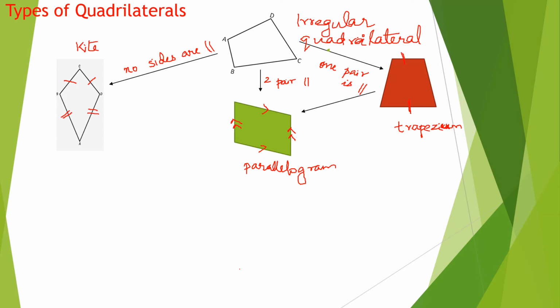All parallelograms are trapeziums, but all trapeziums are not parallelograms. Why? Because in a trapezium only one pair is parallel. If it has to be a parallelogram, the other pair of the trapezium also has to become parallel. Only then it becomes a parallelogram. Clear? Have you understood that? Now we are going to talk about the children of the parallelogram.